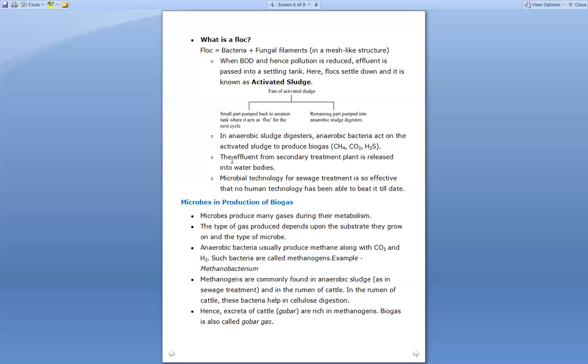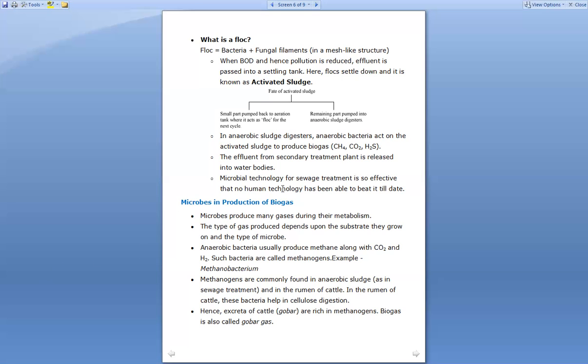Clear? So the effluent from the secondary treatment plant is released into the water body. All the bad things from the sewage are taken out, and the leftover effluent, which does not contain any more harmful pathogens, is discarded into the water bodies, right? And microbial technology for sewage treatment is so effective that no human technology has been able to beat it till date.